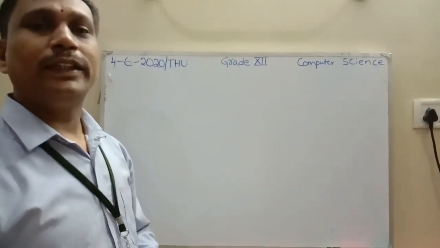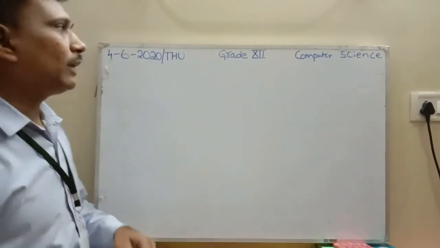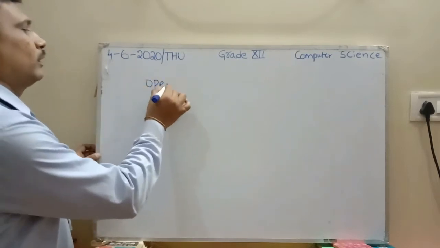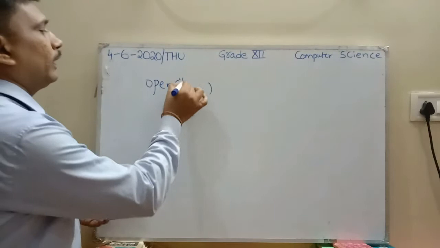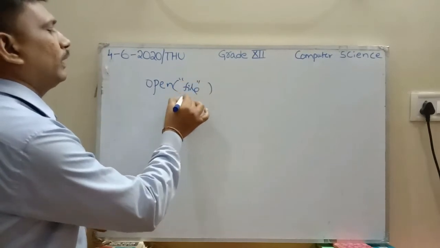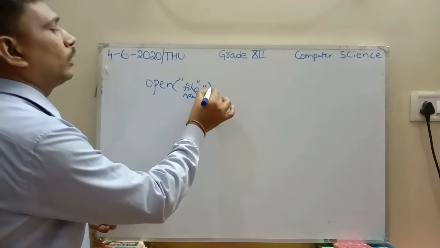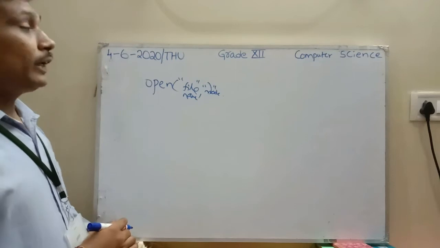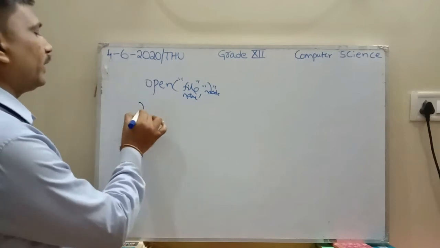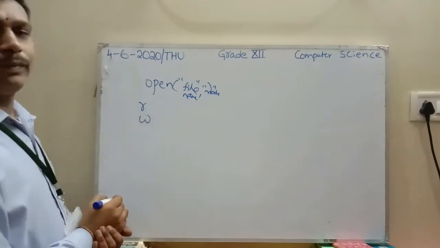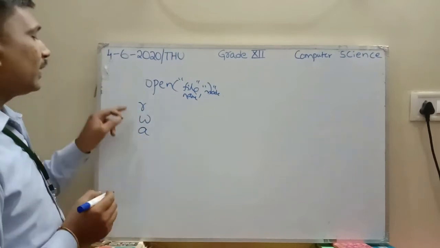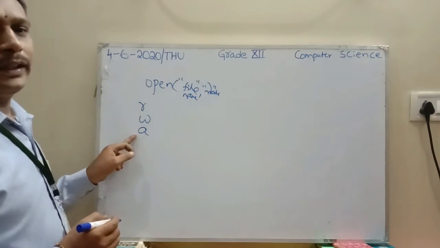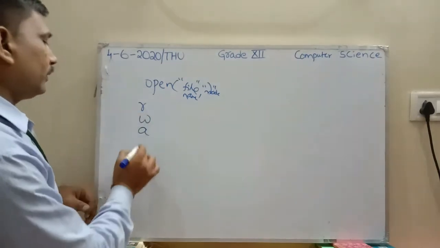Okay, last class we discussed basic concepts of file handling, and the open method with the file name. Here we are writing the file name, and here you are writing the mode, different modes. Last class we discussed different types of modes: read mode, write mode, append mode. These are read only, write only, append only.